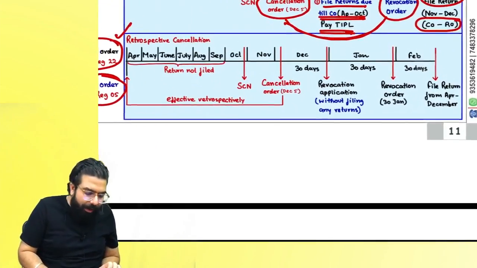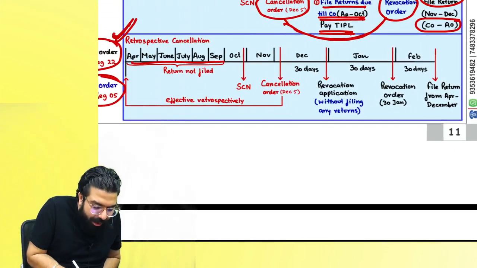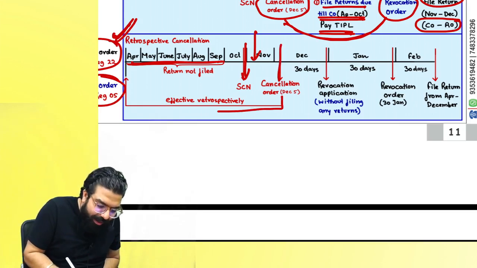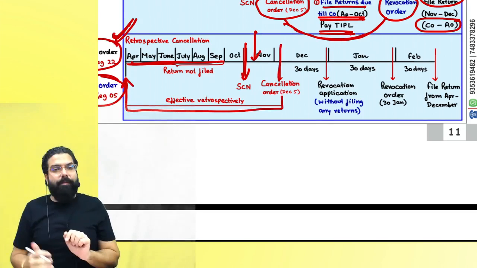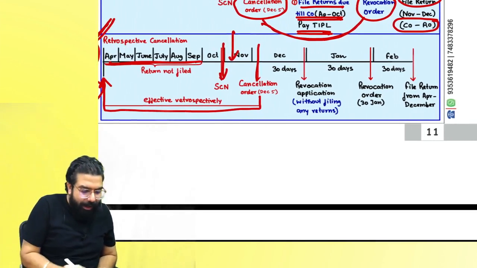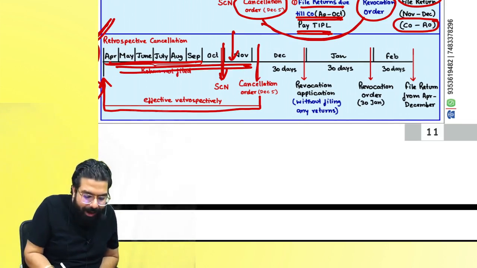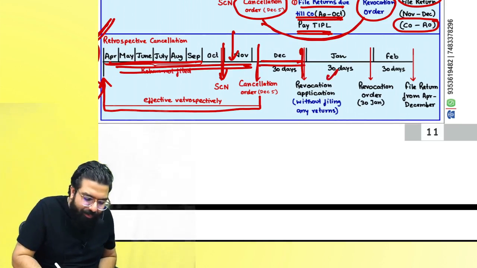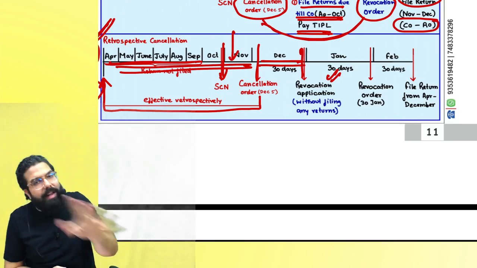Done everyone? Now, sir, if it was a retrospective cancellation, meaning I did not file the return for 6 months. The officer gave me a show cause notice. I replied. He gave me a cancellation order which was effective retrospectively from the time I had not filed my return. Are we clear everyone? Then for this period, I will not be able to file the return. So first I will apply for the revocation application within how many days? 30 days. I will file a revocation application without filing any return.